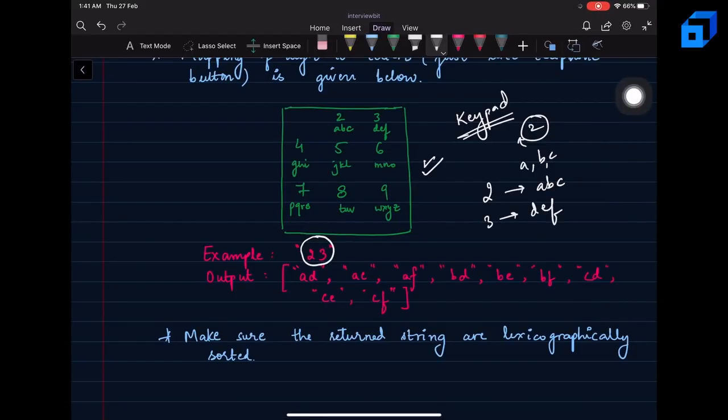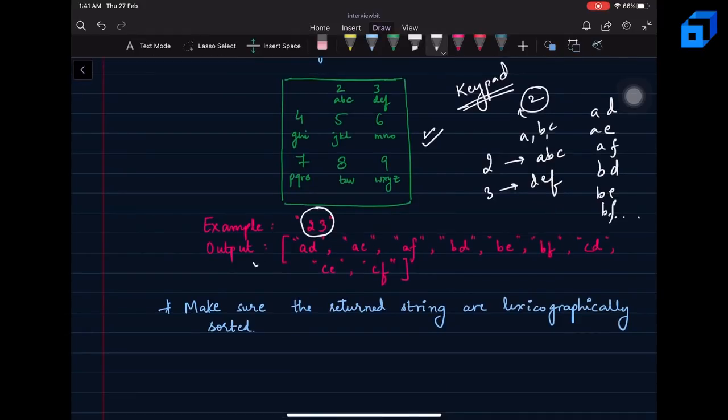And for the possible combinations, I could either have, let's say, A D, A E, A F, and similarly I could have B D, B E, B F, and so on. So at the end, we get all these possible combinations as our answer. So for a string 2, 3, I have basically 9 combinations.